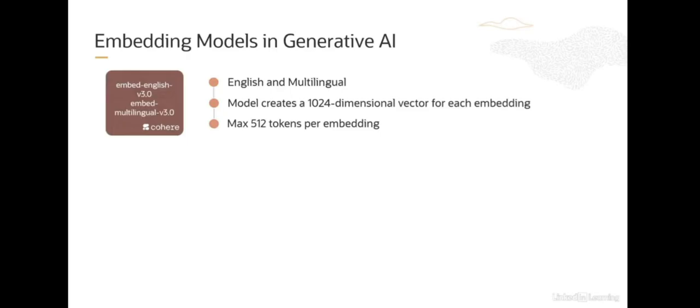The model creates a 1024 dimensional vector for each embedding. So every embedding, whether it's a sentence, a phrase, or a paragraph, gets converted into a 1024 dimensional vector, and the model takes a max of 512 tokens per embedding. Now you see this V3 embed model. This is something which Cohere launched recently, and one of the key improvements in Embed V3 is its ability to evaluate how well a query matches a document's topic and assess the overall quality of the content.